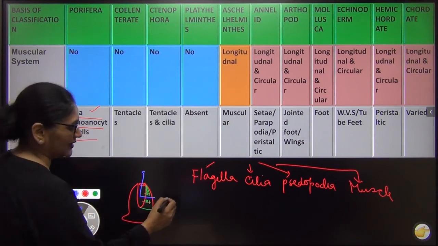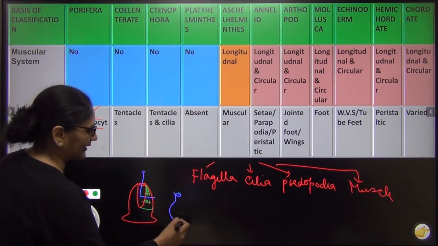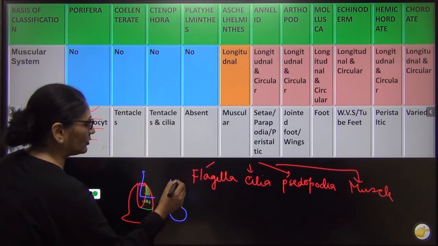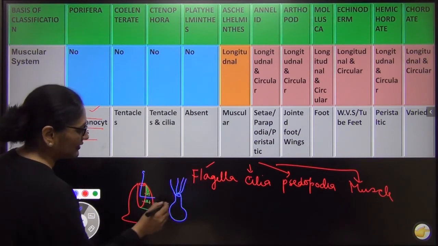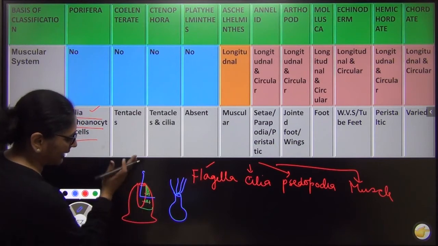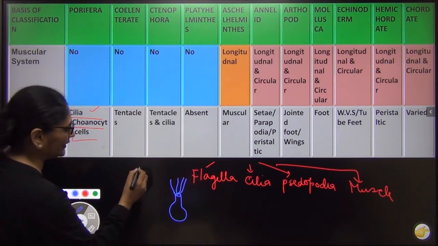That is called as choanocyte. The choanocyte cell looks like this, right? And they have cilia like this over here. They have a single cilia normally. So what happens is, I'll just draw it here. I'll draw it little bigger.